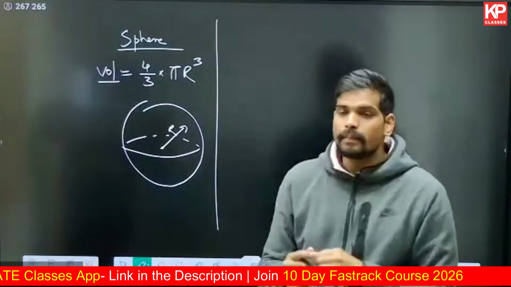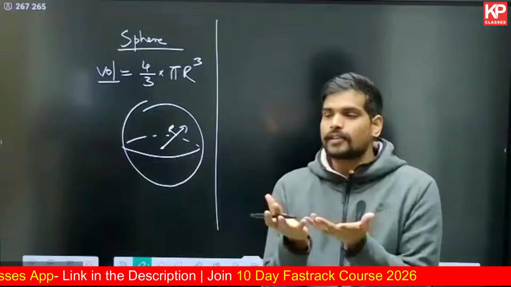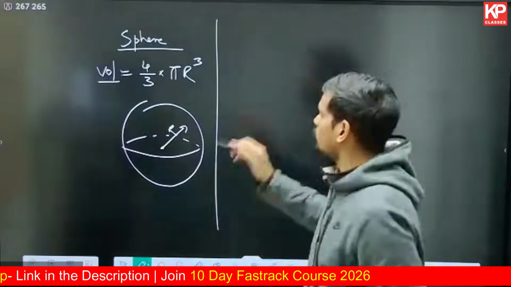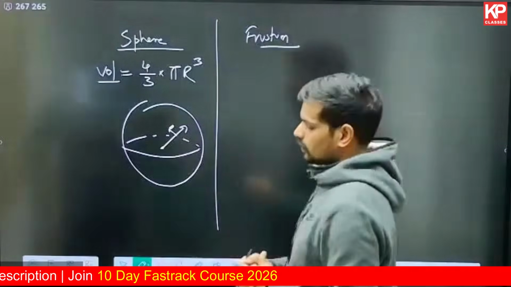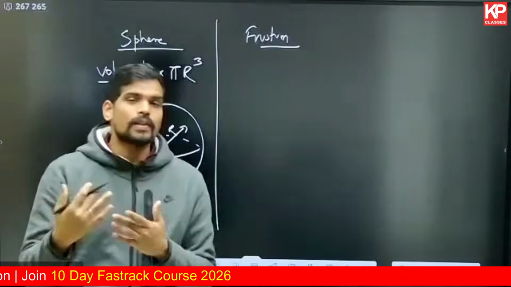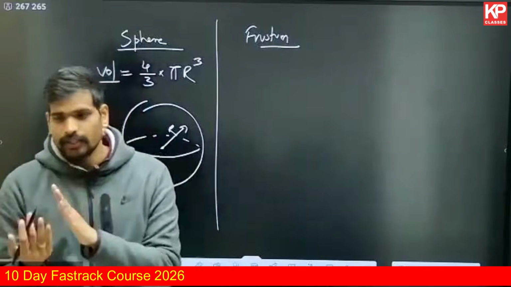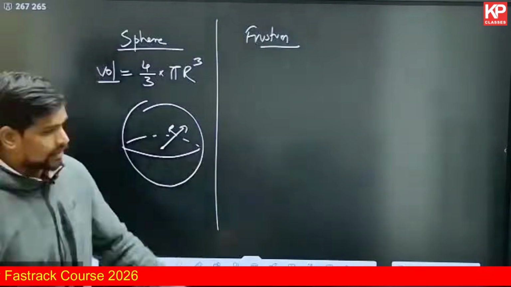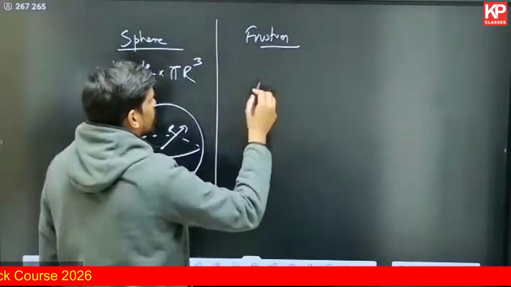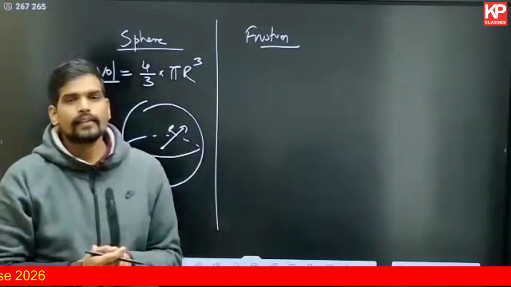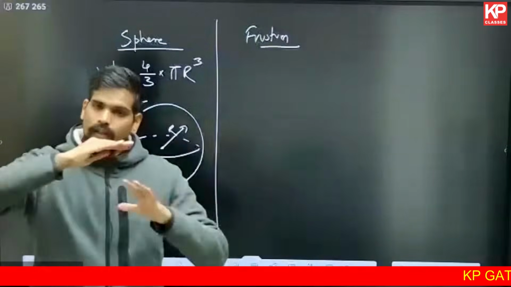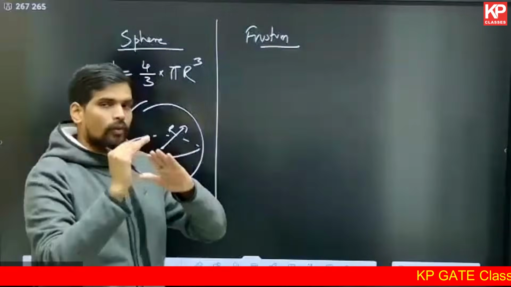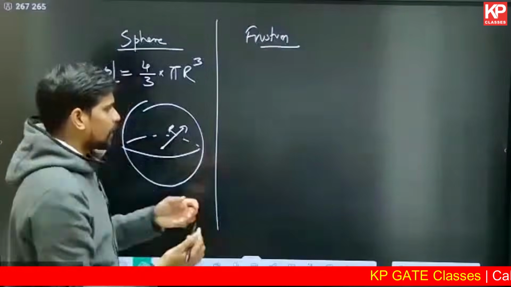Other than this, you can remember there can be frustum based questions sometimes. Let me just talk about this frustum and then we'll solve some, and then lastly I'll talk about the centerline method and then we'll start solving the questions. As far as frustum is considered, frustum is basically a truncated cone or a truncated pyramid. Truncated as in a pyramid or a cone in which the tip is cut off. The formula is the same in both the cases.